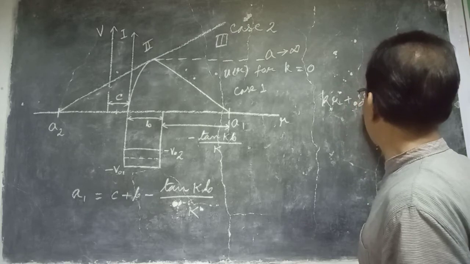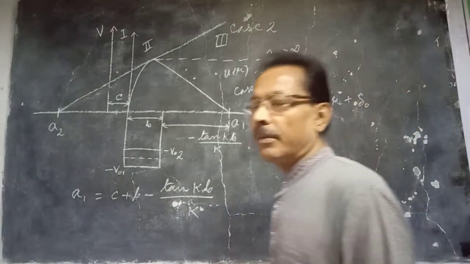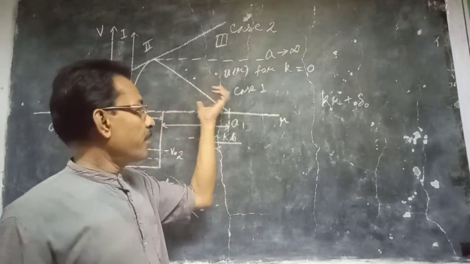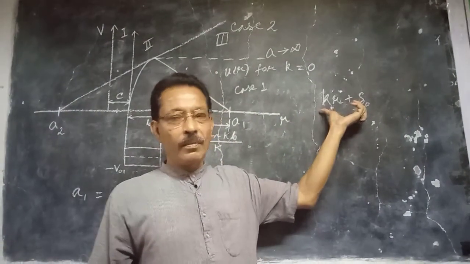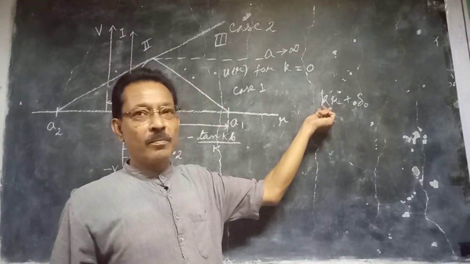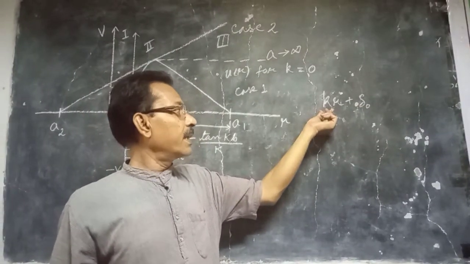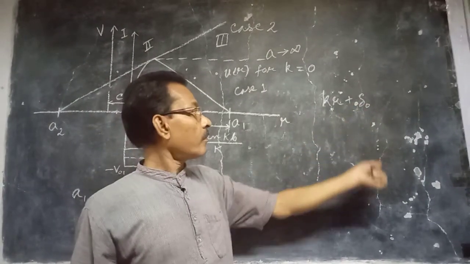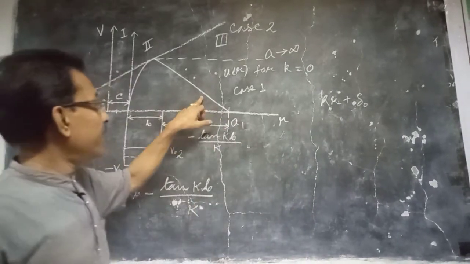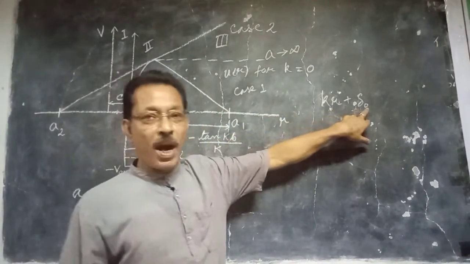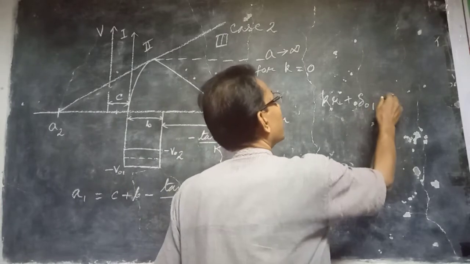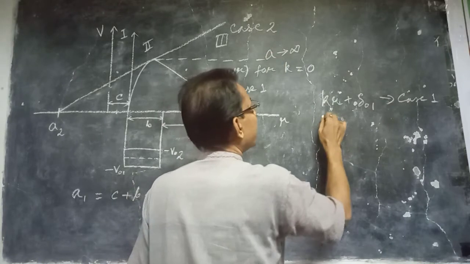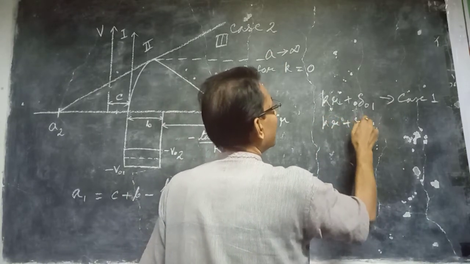k is very small because outside the range of the interaction, for positive energy cases, the wave function is sin(kr + delta 0). Now if k goes to 0, for a small energy neutron, then sin x equals x, and we get kr + delta 0. Here, in case 1, this is kr + delta 0 1, and for case 2 we get kr + delta 0 2.